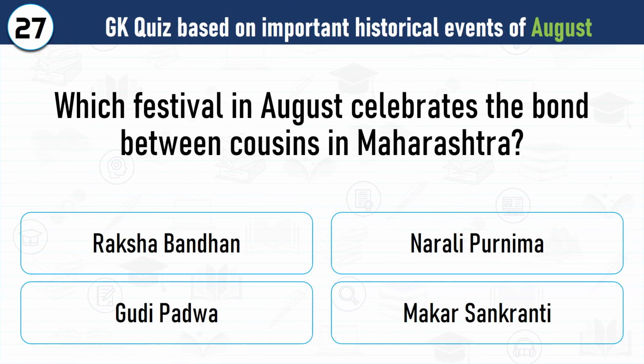Question number 27. Which festival around July or August is a ceremonial day observed by Hindu fishing communities in Maharashtra? Correct answer is Narari Purnima is a ceremonial day observed by Hindu fishing communities in Maharashtra. It is held on the full moon day of the Hindu month of Shravan, which falls around July or August.